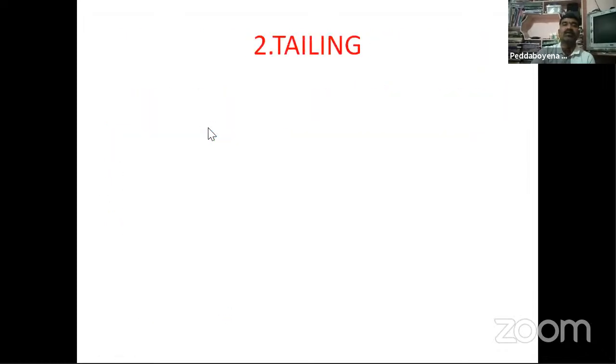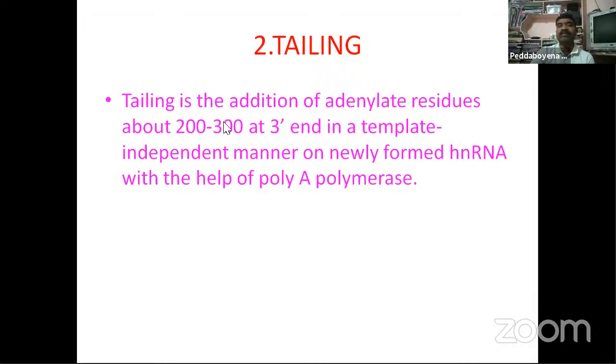Tailing is the addition of about 200 to 300 adenylate residues at the 3' end in a template-independent manner on the newly formed hnRNA with the help of poly A polymerase.